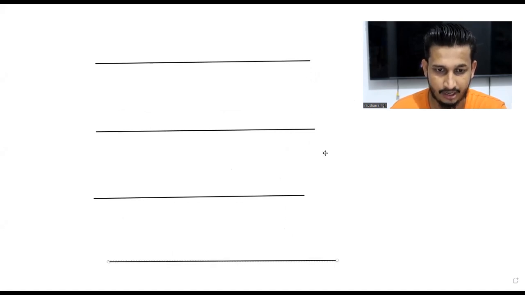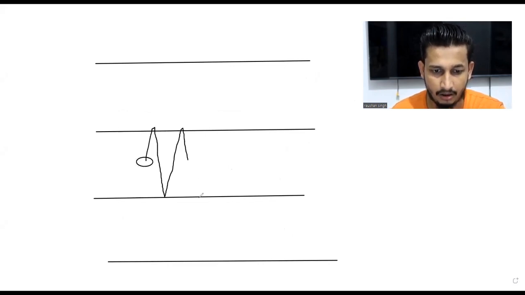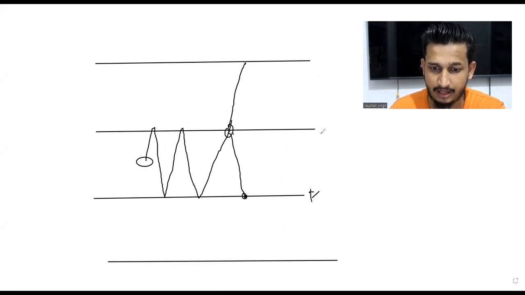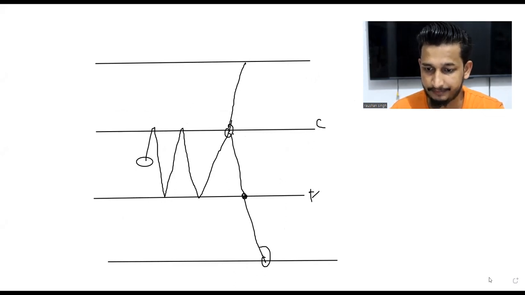Now let's say I'm throwing a ball. It will keep on moving between like this. If this gets broken, it will go till here. Or in a situation, if this floor gets broken, it will go till here. Is it clear till this point of time?